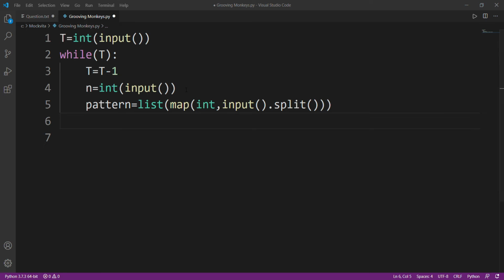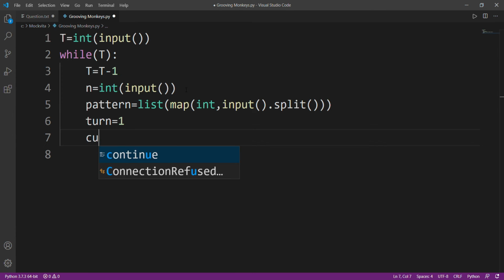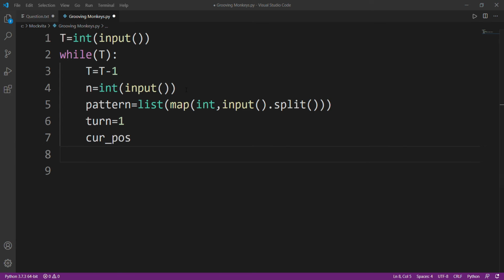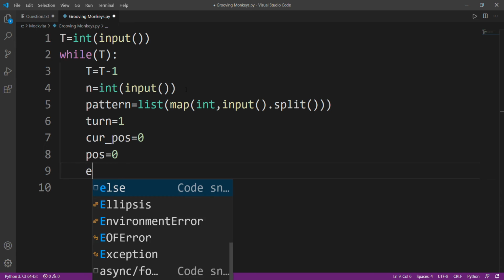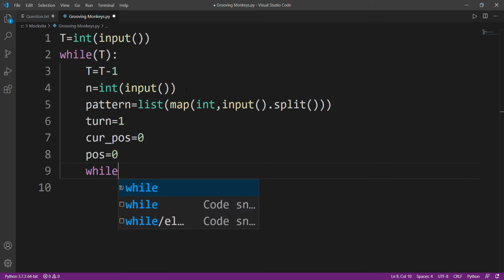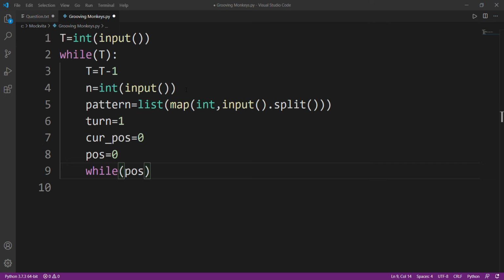Great. Now I'm trying to initialize certain values. That will be my turn, how many turns I have taken, and what will be my current position and my position after position. So 0. Now I'll iterate while the value of position is less than or equal to n minus 1.